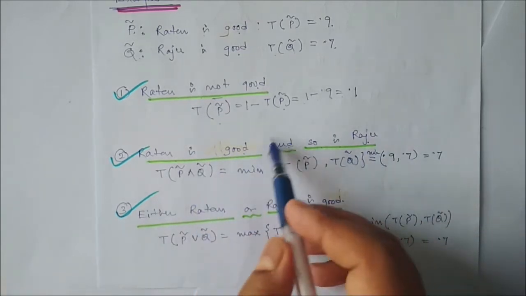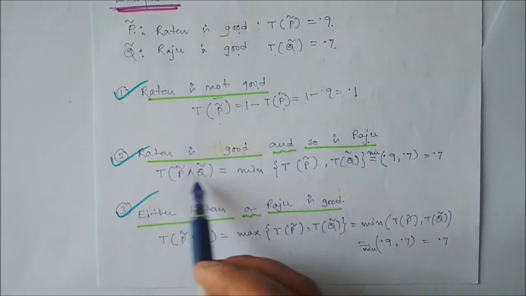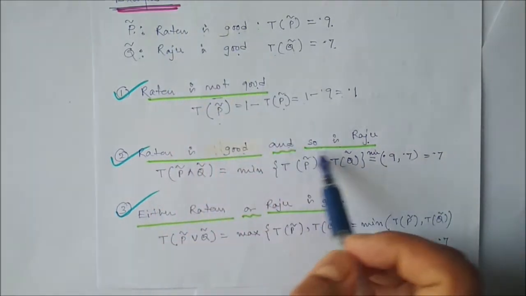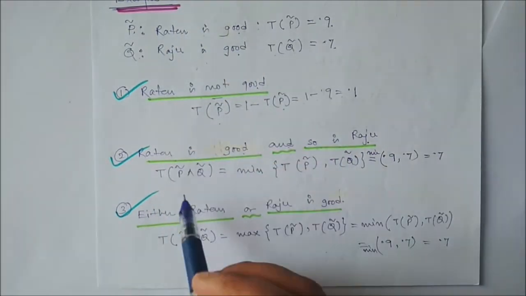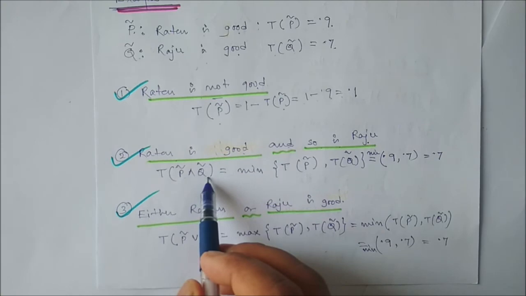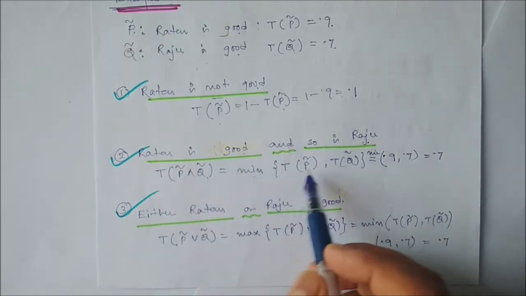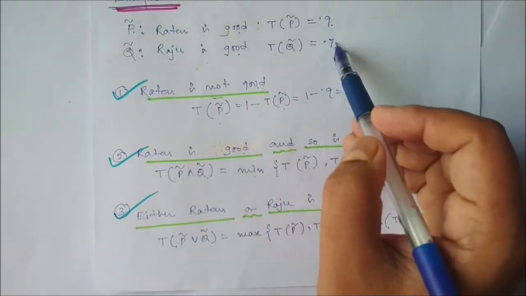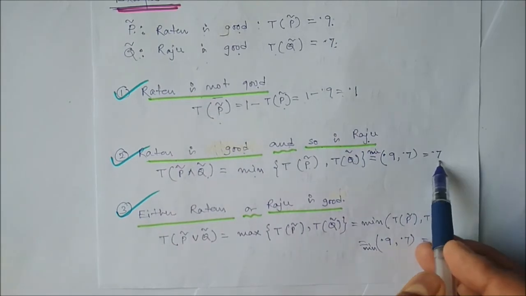Ratan is good and so is Raju. So here you have to apply the AND operation. We have to take the AND between P and Q. So here you have to take the minimum value. So minimum of 0.9 and 0.7, that is 0.7 is the answer.